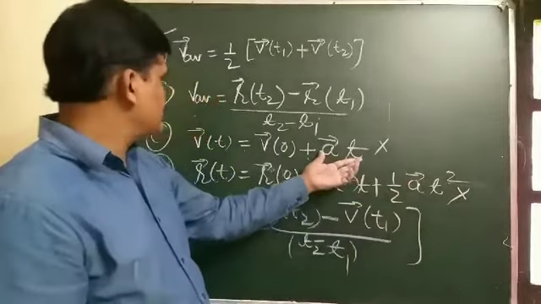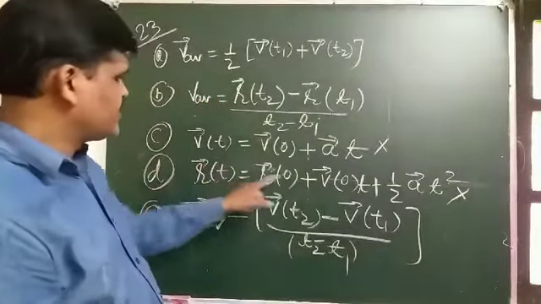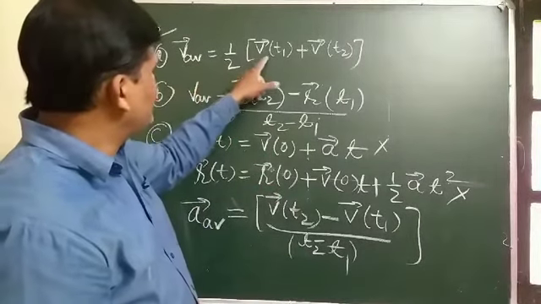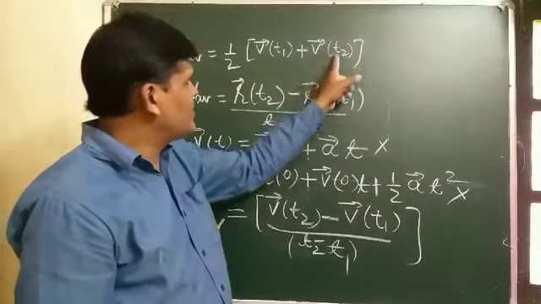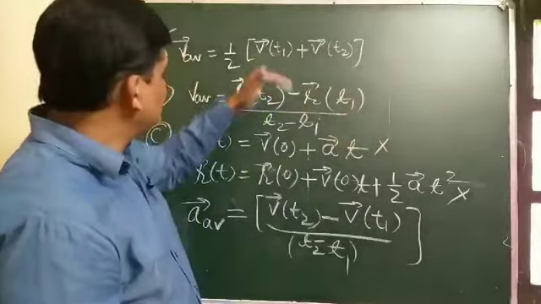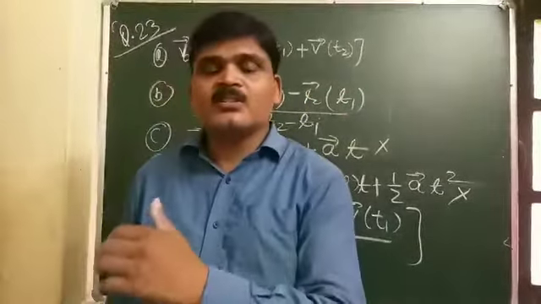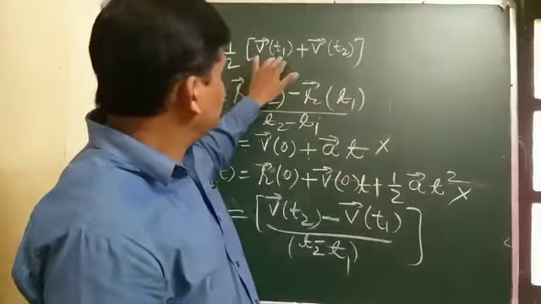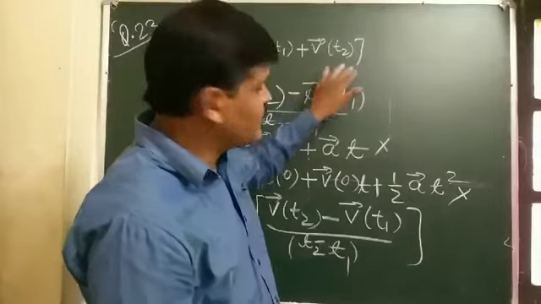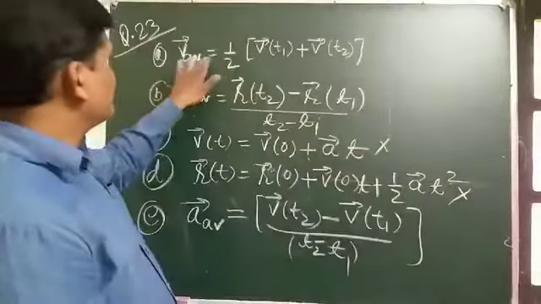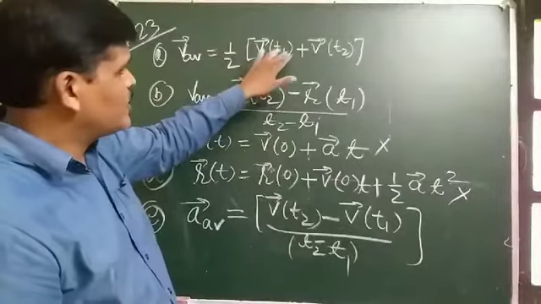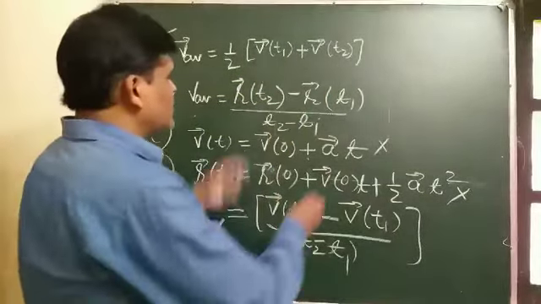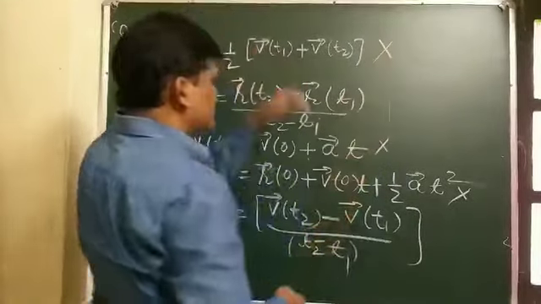Incorrect. So this formula C is incorrect, D is incorrect. Student, V average is equal to half of vector Vt1 plus vector Vt2. This formula is also true only when the velocity of the object changes uniformly. So here this formula is also incorrect.